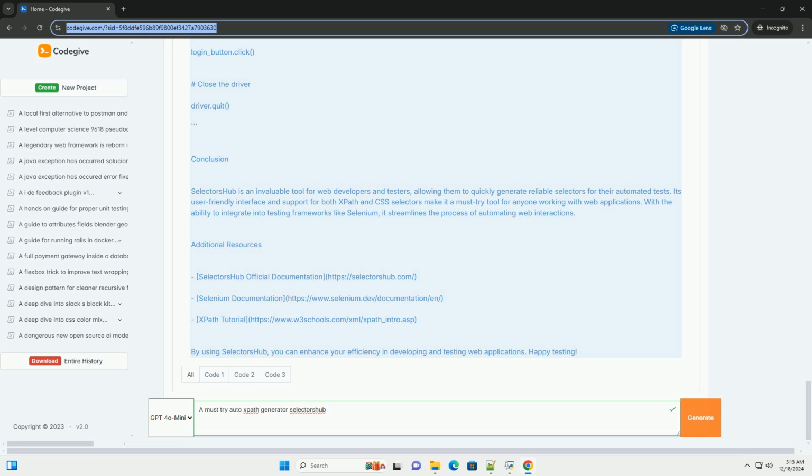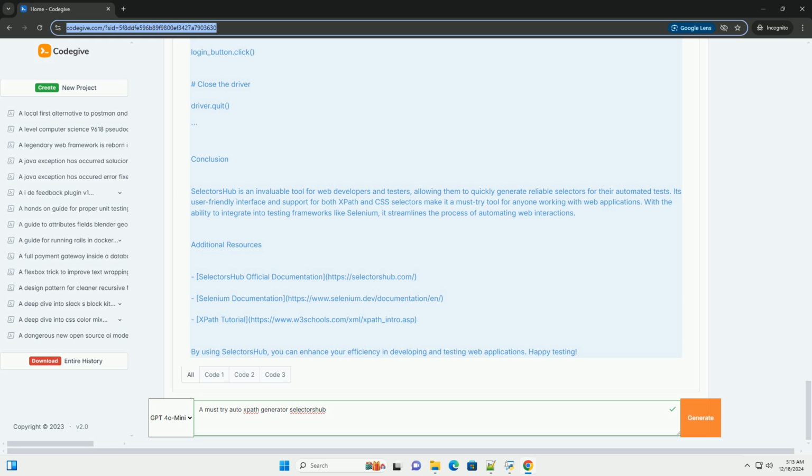HTML structure: <!DOCTYPE html>, <html lang="en">, <head>, <meta charset="UTF-8">, <meta name="viewport" content="width=device-width, initial-scale=1.0">, <title>Login Page</title>, </head>, <body>, <div id="login">, <h1>Login</h1>, <input type="text" id="username"